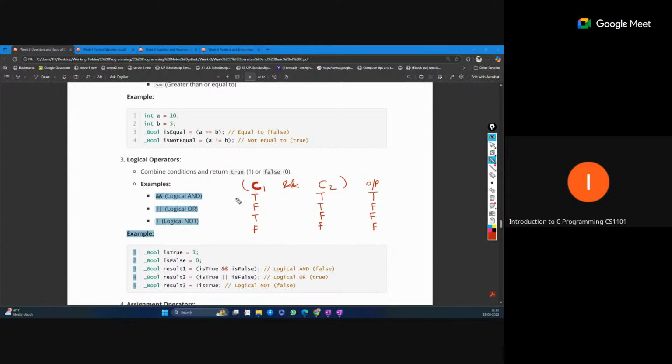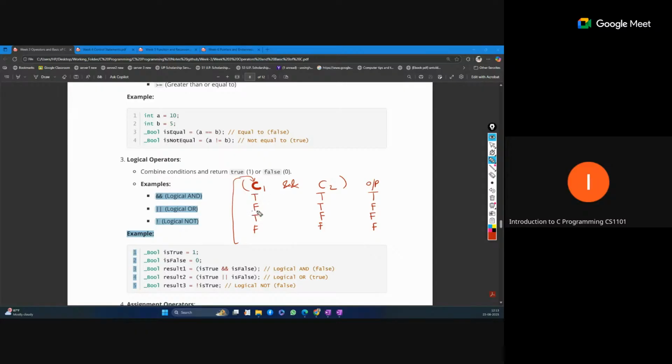And with the compiler, there is one important thing here. So this is the working, but how does the compiler actually work? Because the compiler knows that in the AND case, only if both are true will the output be true. So the compiler utilizes this feature also. What happens when the condition C1 AND C2 comes in the expression? The compiler will check the first condition first, so C1 will be checked first.